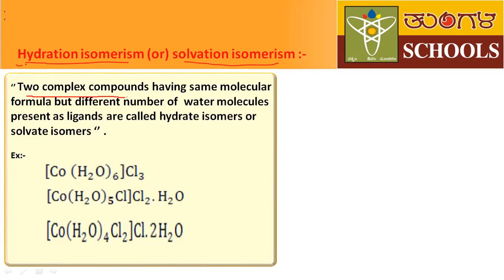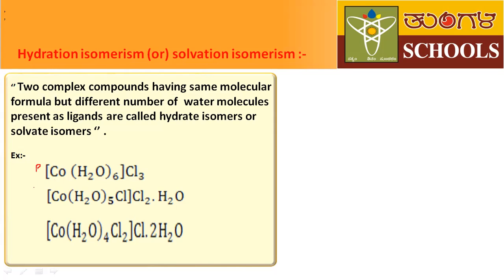Two complex compounds have the same molecular formula, but a different number of water molecules present as a ligand. These types of isomers are called hydrate isomers, or we can call them solvate isomers. Okay, now let us discuss examples.